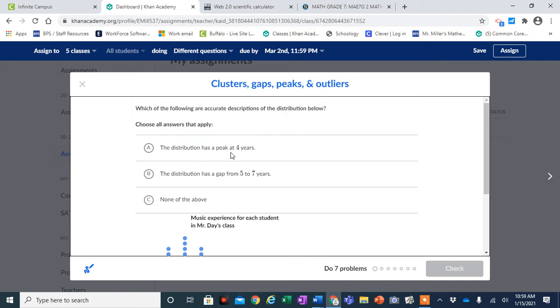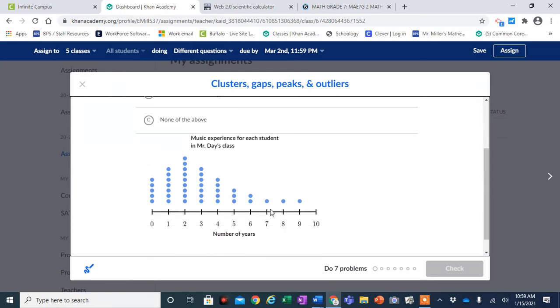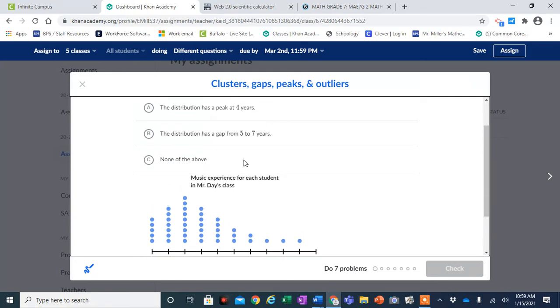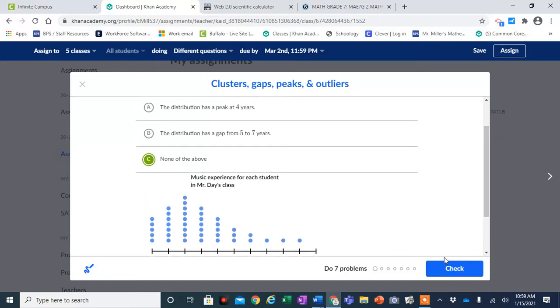The distribution has a peak at 4 years. The distribution has a gap, which means an opening from 5 to 7 years, or none of the above. So from 5 to 7, there definitely is not a gap. The distribution has a peak at 4. So if we look at 4, that's not really a peak. A peak would probably be at 2. So I would say none of the above.